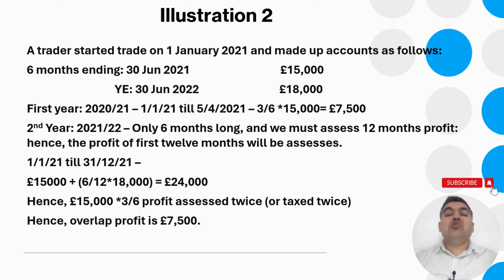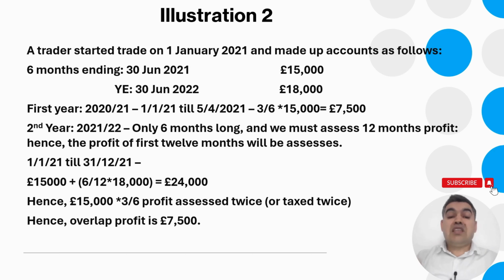Then the second question you need to ask: how long is this accounting period? Because it's only 6 months long, which is less than 12 months, in this case you need to tax the profit of the first 12 months. So the first 12 months start from the 1st of January 2021 till 31st December 2021. So you need to take the first 15,000 and then the remaining 6 months from 30th of June 2022. So 6 divided by 12 multiplied by 18,000 gives you a taxable profit of 24,000 for 21-22.